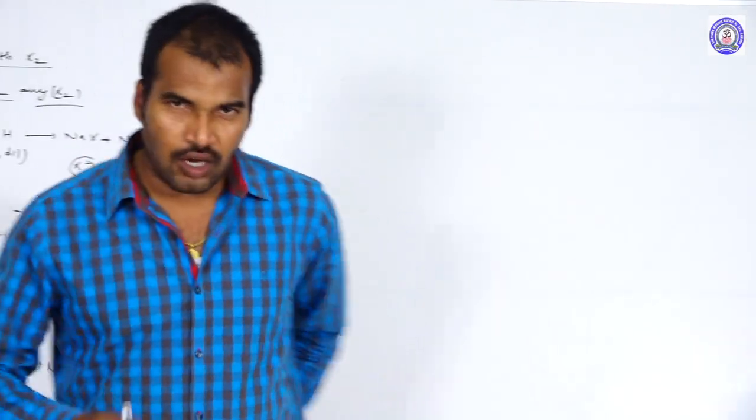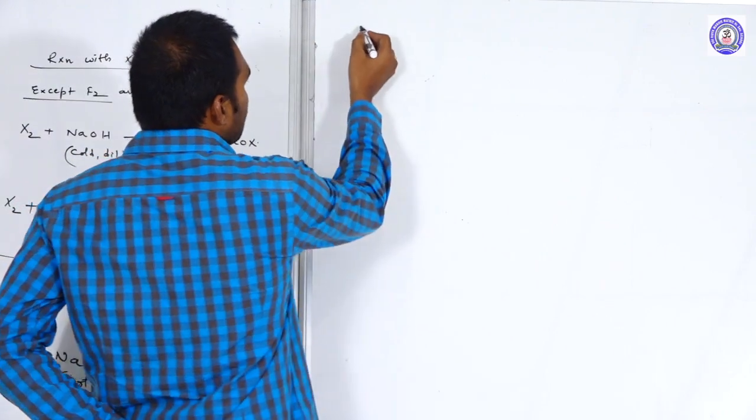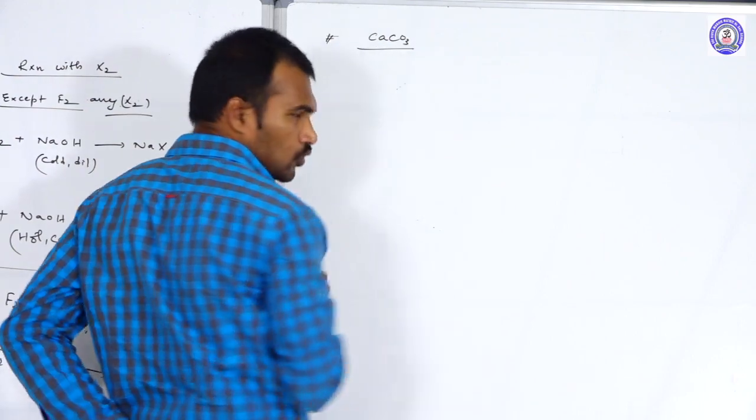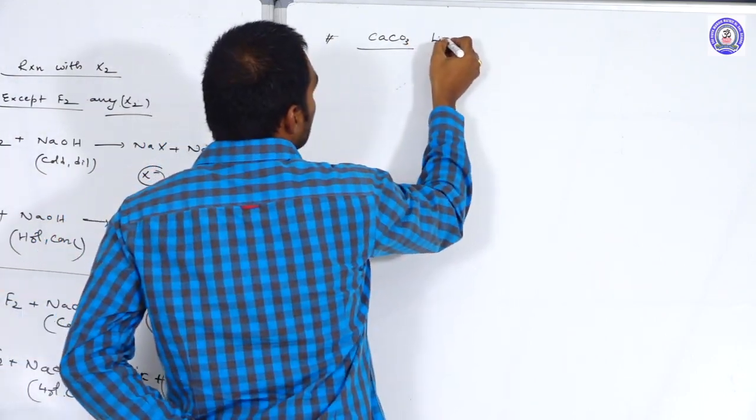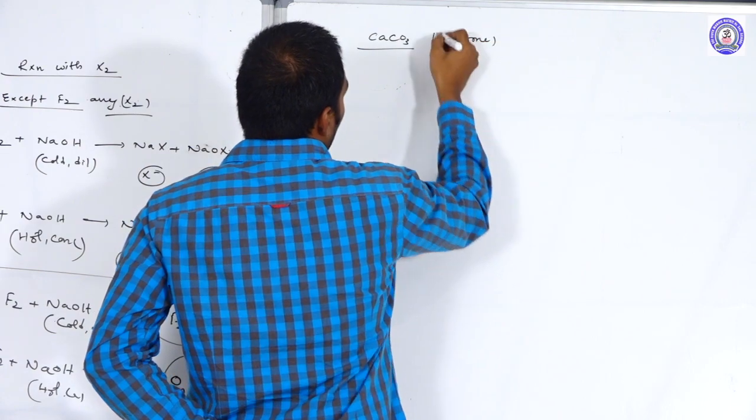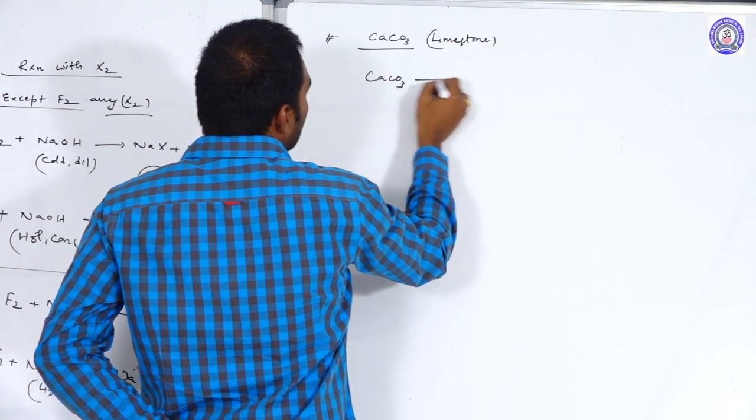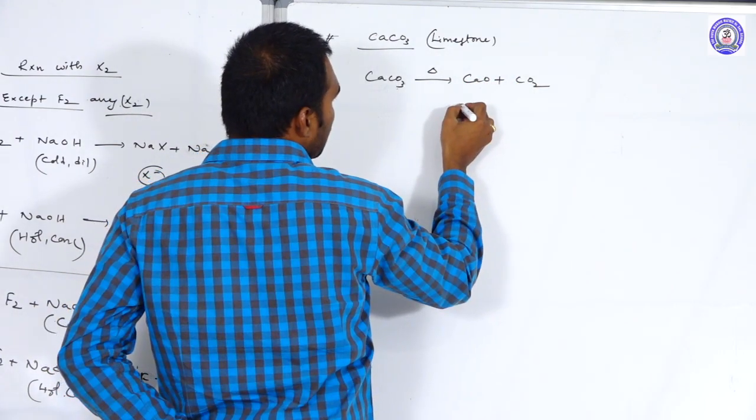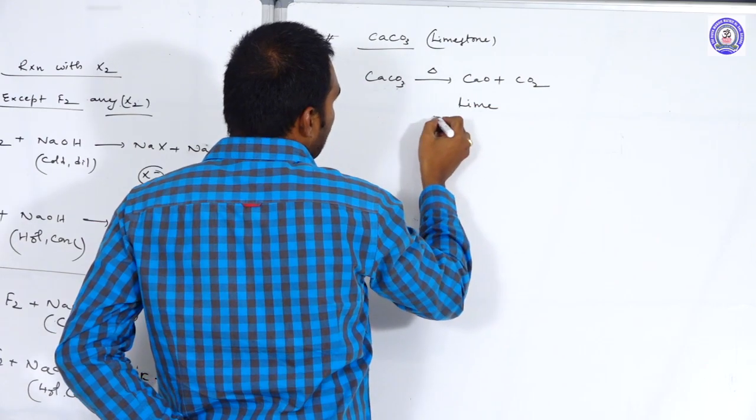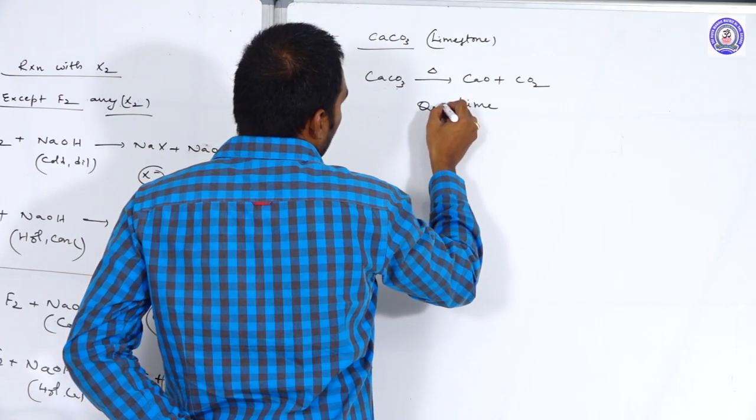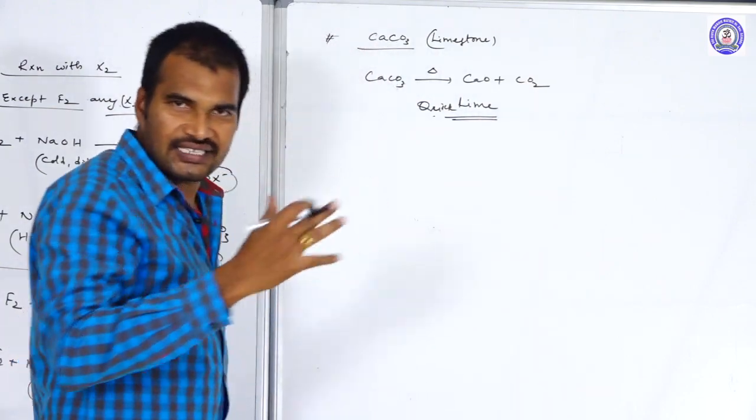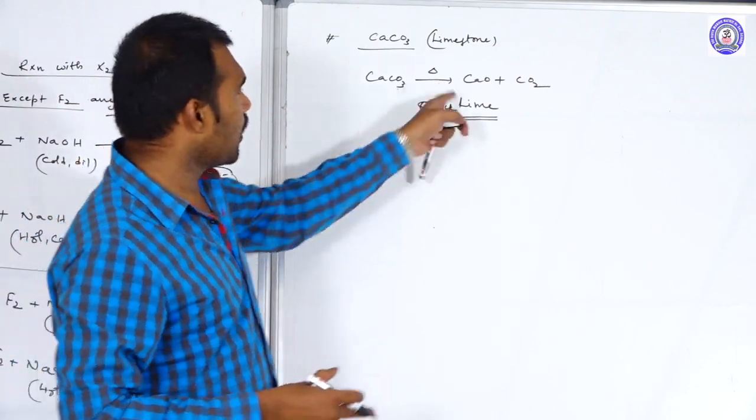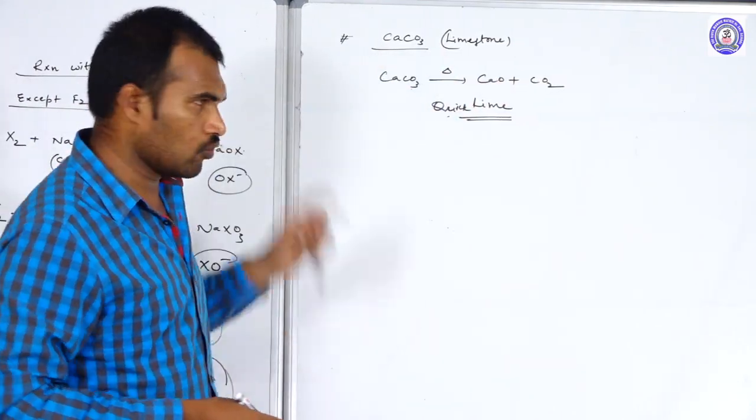Now let us discuss the compounds of secondary group elements. In that, the first one is CaCO3. We also call it limestone. When CaCO3 is heated, what do we get? CaO and CO2. The CaO we call lime or quicklime. So CaCO3 thermally decomposed gives CaO, which we call lime or quicklime, by the liberation of CO2 gas.